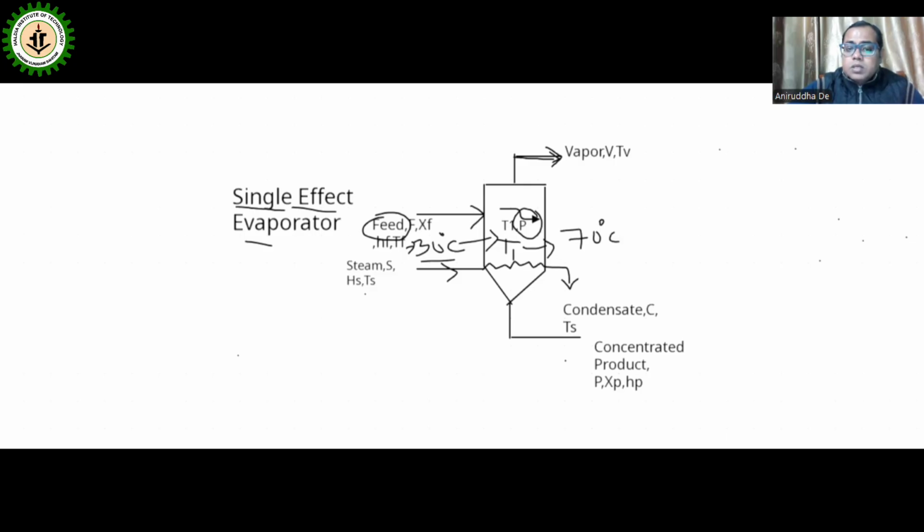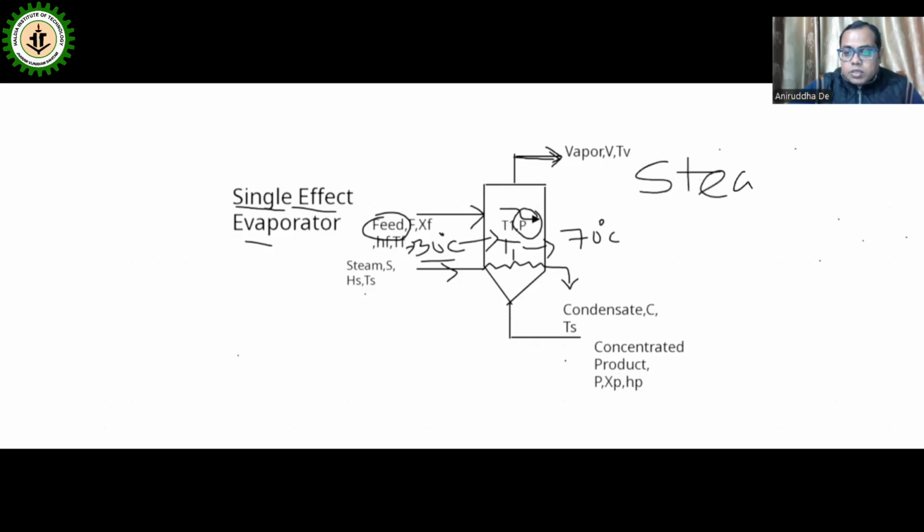Then this will reduce the energy cost, because in the case of an evaporator, the operating cost is mainly the steam cost. If we reduce the steam cost, then we can improve the efficiency of the evaporator. This efficiency of the evaporator is measured in terms of a term known as steam economy.